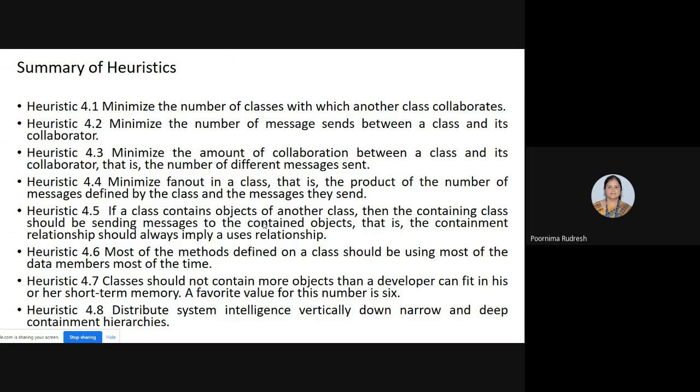Next, distribute the system intelligence vertically down narrow and deep containment hierarchies. So this heuristic stresses the 2 types of containment hierarchy. The first one is the broad and shallow hierarchy. The second one is the narrow and deep hierarchy.